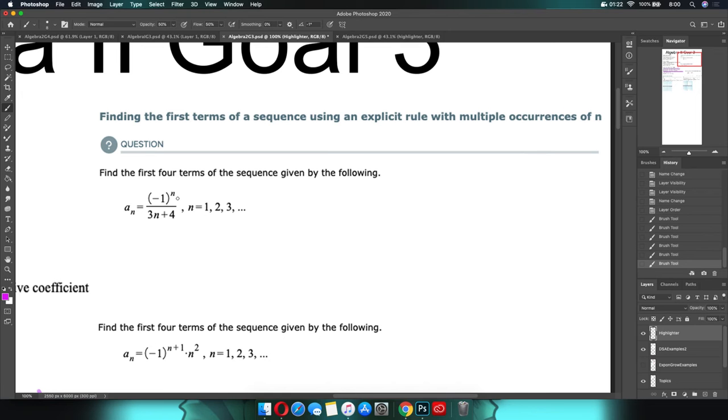But what's happening here is that you see you have an n here and an n here. What's going to happen is, over the course of this, you're going to take this entire piece of math and you are going to replace each of those n's with a 1, a 2, a 3, and then a 4, because we're finding the first 4 terms in the sequence. So what does that mean? This will be -1 to the first power, and then this will be over 3 times 1 plus 4. This will be -1 squared over 3 times 2 plus 4, and so on and so forth down the line. That's what you're going to be ultimately doing.